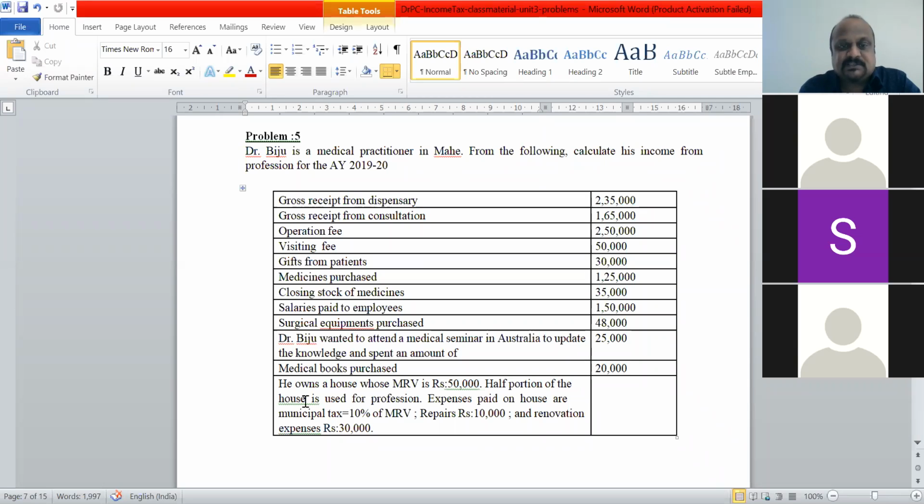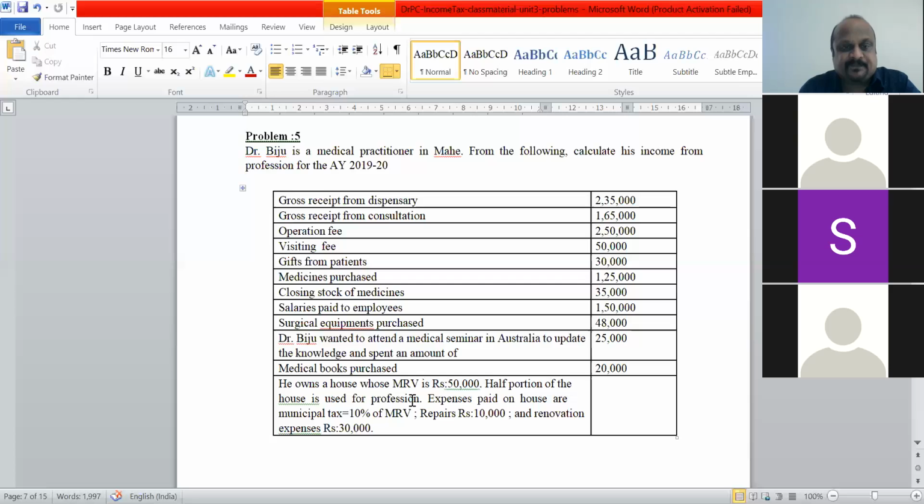And then again, last one. He owns a house whose MRV, municipal rental value. Municipalities or the corporations in the given area fix up some value for the asset or the housing property. So that is MRV. We have MRV, we have fair rental value, we have standard rental value.